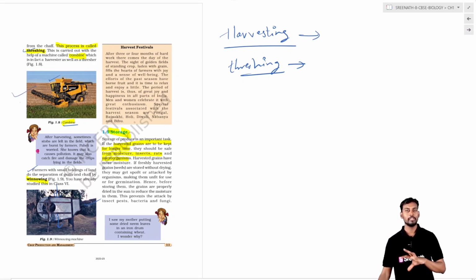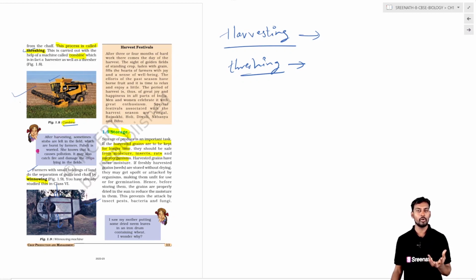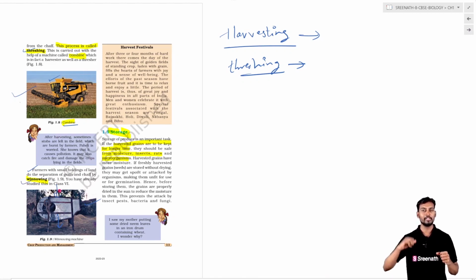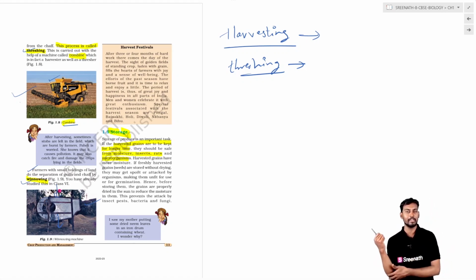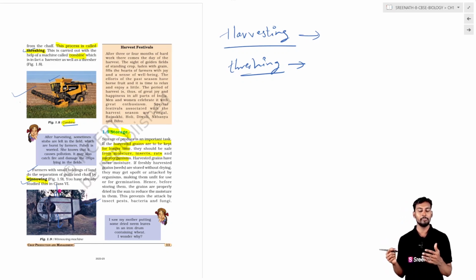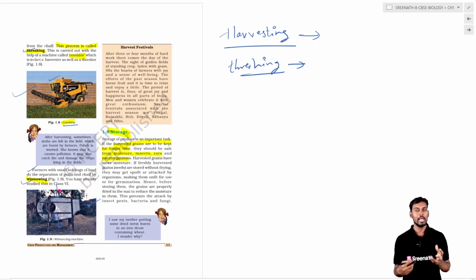Apart from this, small farmers use an instrument called a winnowing machine. It can be operated mechanically or electrically by means of a belt system. Plant material is added from the top, and there is rotation of the drum, and because of this mechanical action, the seeds are removed from the plant body.